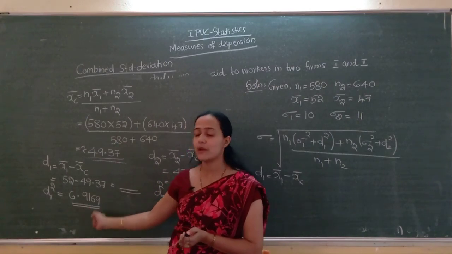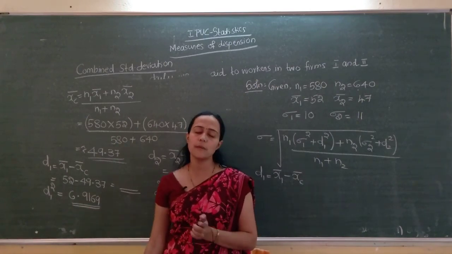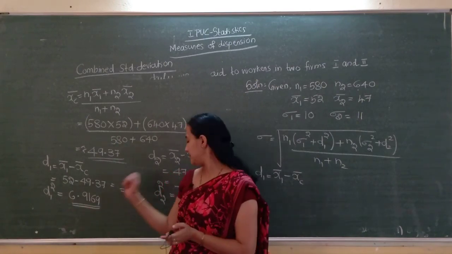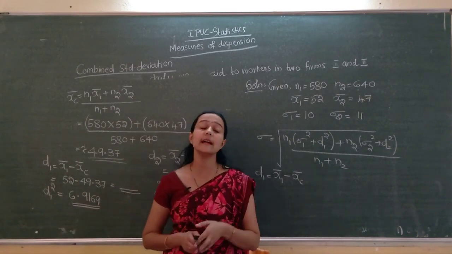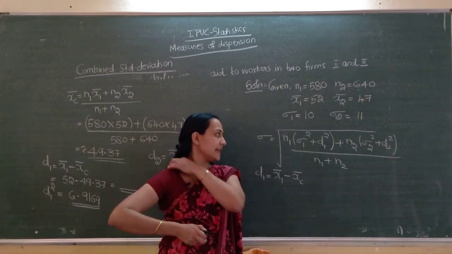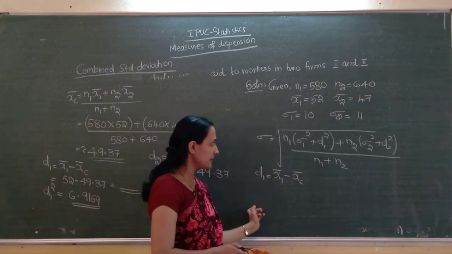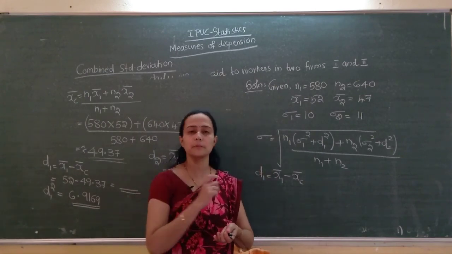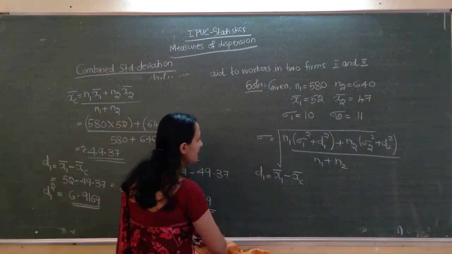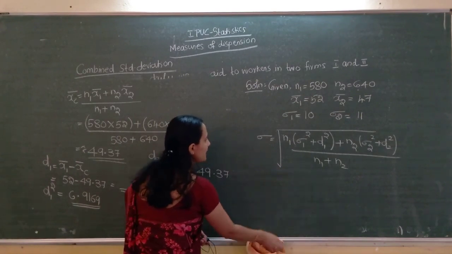Then its square. D2 is x2 bar minus xc bar. Then its square, that is D2 square. After that we have to find this much. After that just compute the values. Write the formula first. I wrote the formula here.